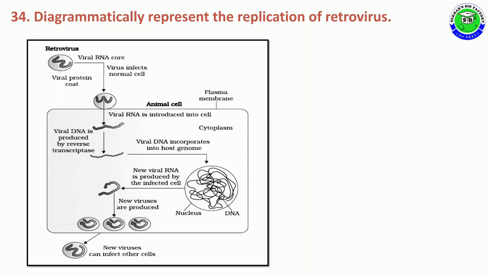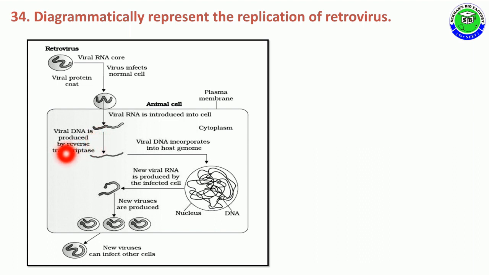Question number 34. Diagrammatically represent the replication of retroviruses. It is a diagram you should draw. After drawing this diagram, you should mention all the labeling like retrovirus, viral RNA core, virus infected normal cell, viral protein coat. In the changes in animal cell, it is plasma membrane.